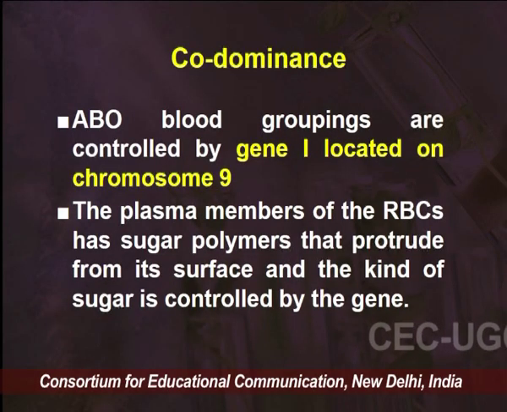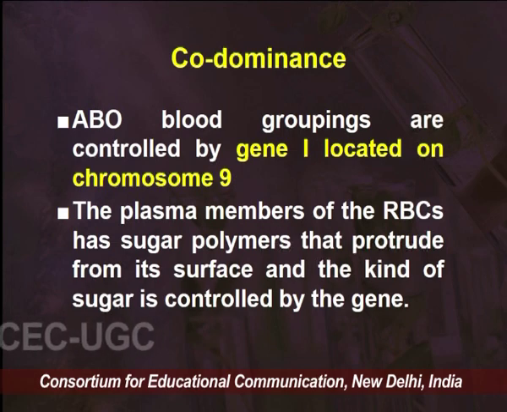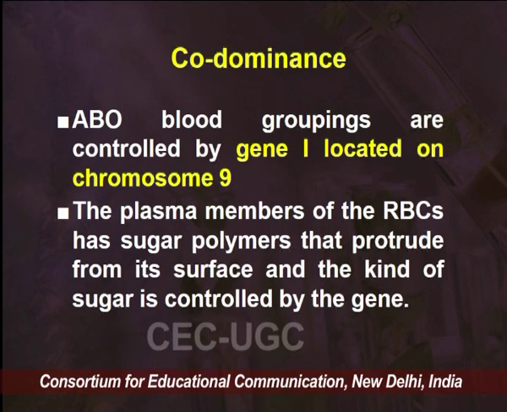We all have heard that everybody has different blood groups, and B positive is the most common blood group, but we will try to see how B is there, what alleles and genes are associated with it, how it is impacting, what the stage of dominance is, which gene is expressing more and which less, and the reasons behind that. So, co-dominance: ABO blood grouping is controlled by gene I located on chromosome 9. This is the fixed location.